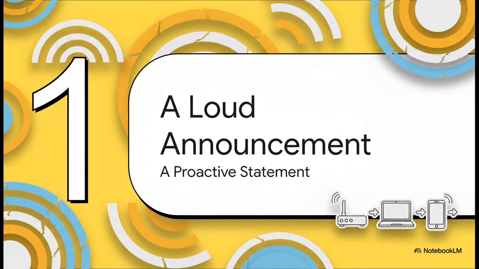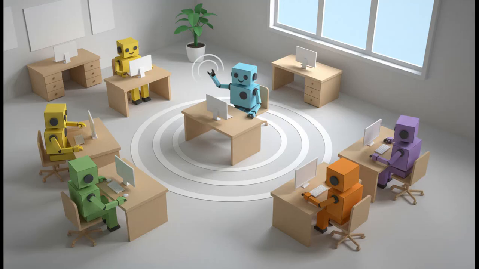You see, at its heart, Gratuitous ARP, or GARP, as we'll call it, is all about being proactive. It's not waiting for a question, it's making a statement. It's a device's way of making sure every other device on the local network knows exactly who it is and where it is. This analogy nails it perfectly.